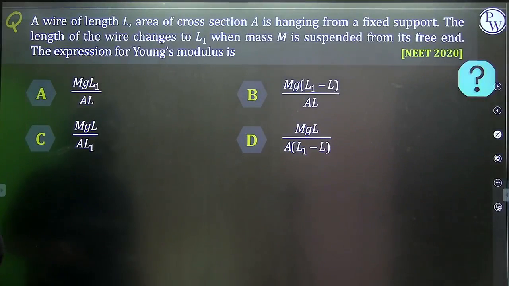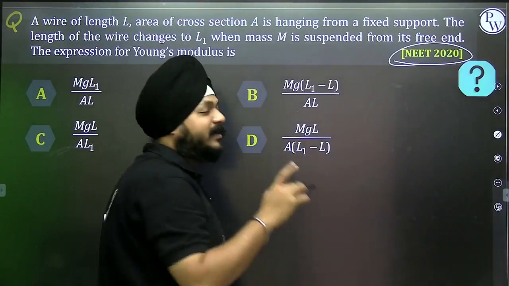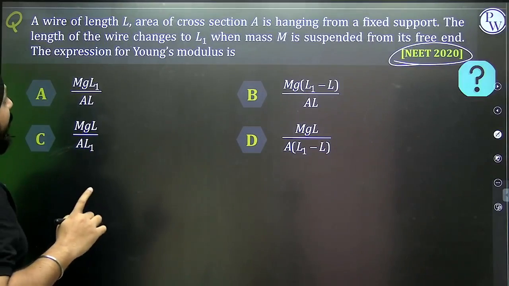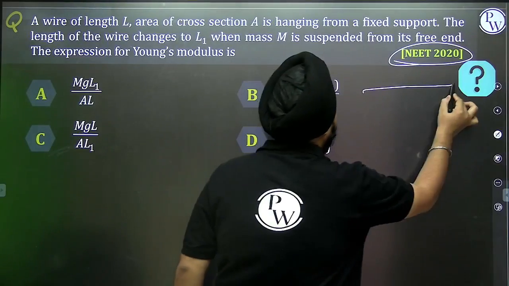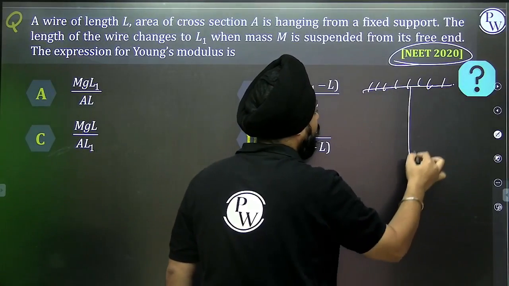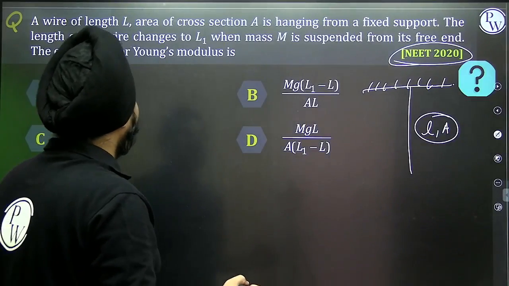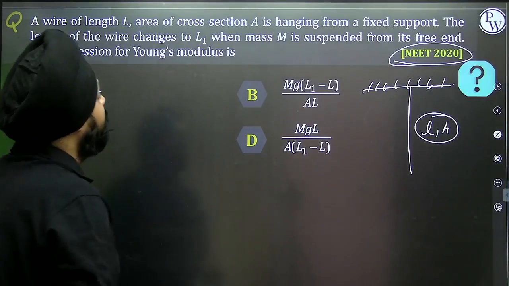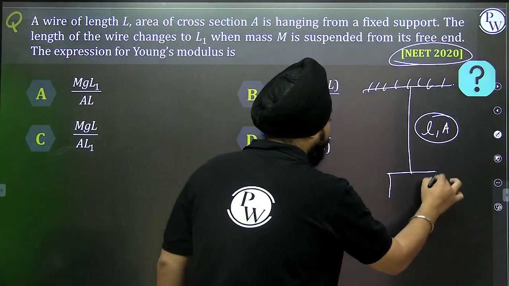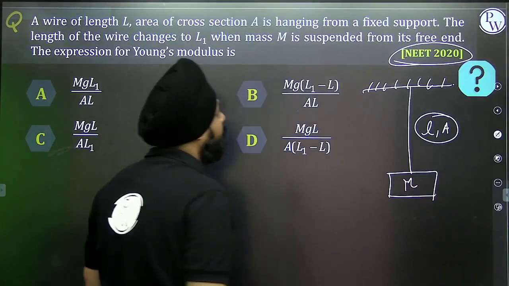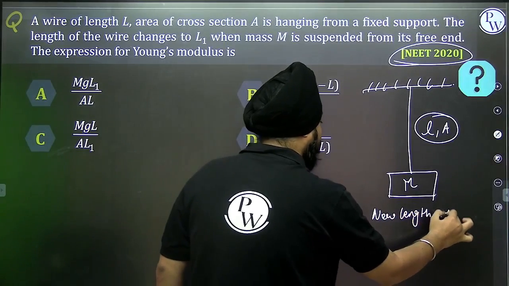A wire of length L and area of cross section A. See, this question is asked in NEET 2020, a very simple question using Hooke's law. A wire of length L, area of cross section A, is hanging from a fixed support. The length of the wire changes to L1 when M is suspended with its free end.